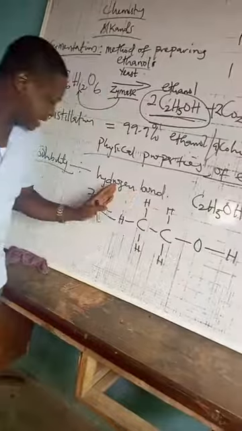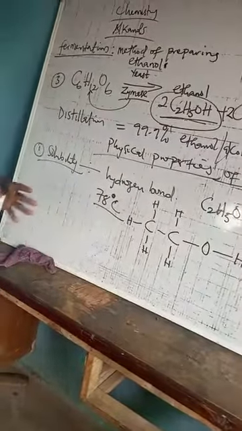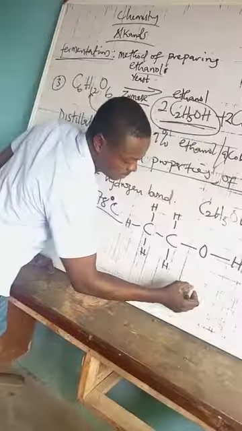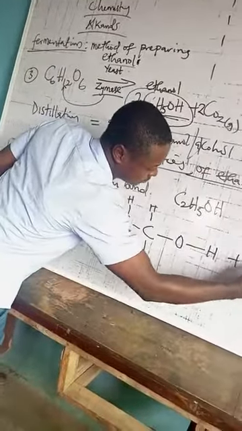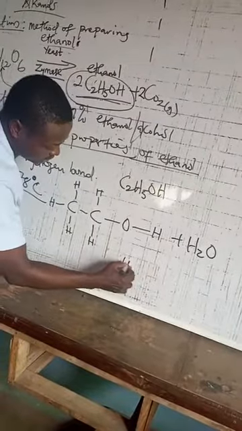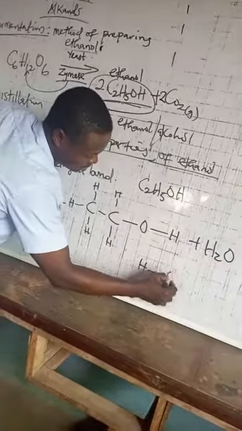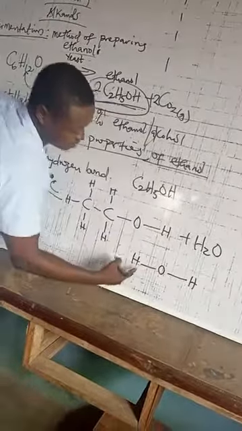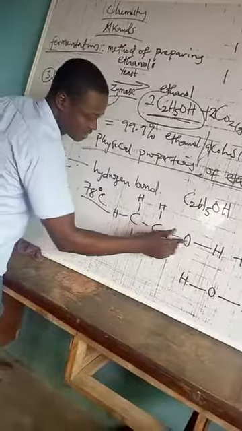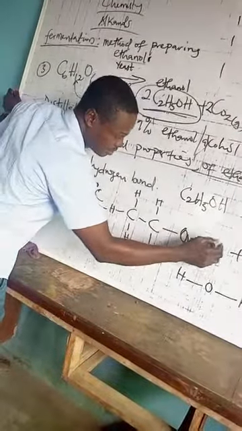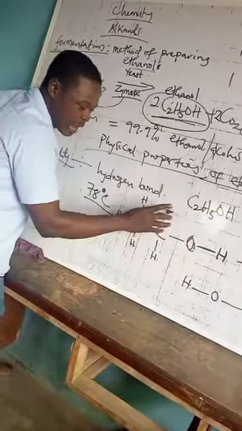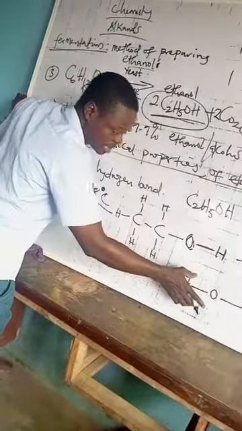Hydrogen bond is an intermolecular bond, that is, a bond between two molecules. If I have water, let's say H2O here, the structure for this should be, you have your hydrogen, you have your oxygen, and you have your hydrogen. That's 2H and 1O. Now, the hydrogen is bonded to oxygen. This bond here is not the hydrogen bond. Hydrogen bond has to be between one molecule and another molecule. Water is a molecule.